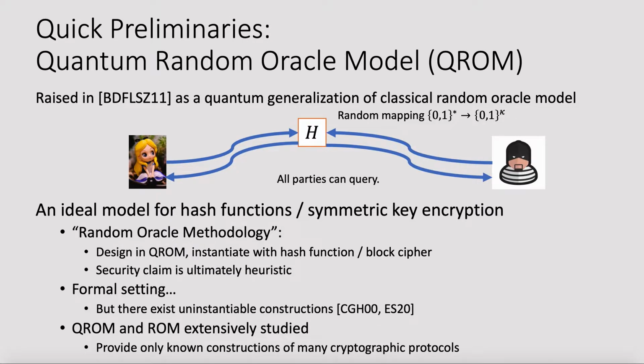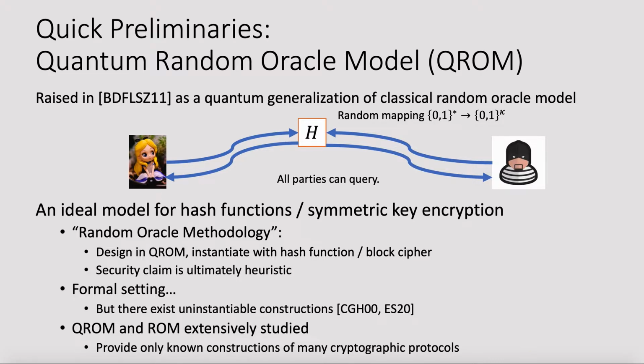So what is the quantum random oracle model? This model is raised in this paper as a generalization of classical random oracle model. In this model, both parties can query an oracle which encodes a random function. This is the ideal model for hash functions or symmetric encryption. This is the formal setting. We can design protocols in this model and prove the security formally. And in practice, we instantiate a random oracle with a hash function or block cipher and claim the security heuristically.